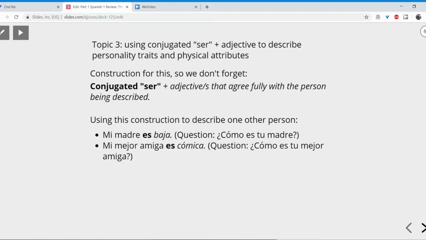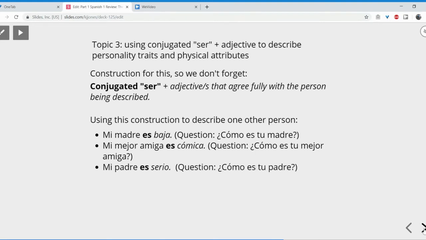Or for example, I could say, mi mejor amiga es cómica. Same thing. Look at the structure. Subject, conjugated form of ser, properly agreeing adjective. And of course, this answers the question, ¿Cómo es tu mejor amiga? Mi mejor amiga es cómica. And she is. She's very funny.